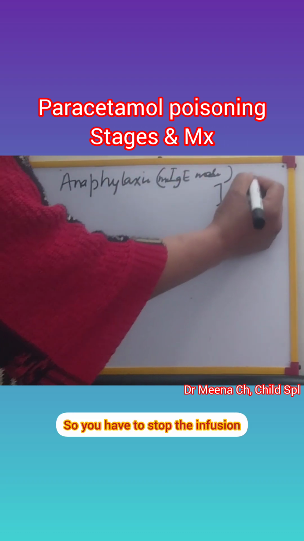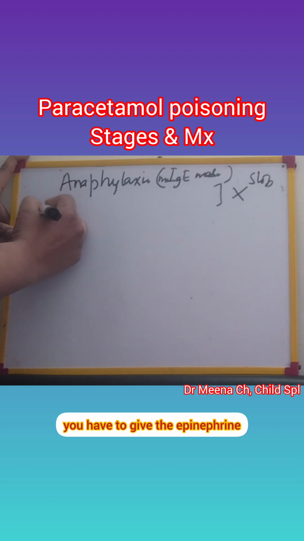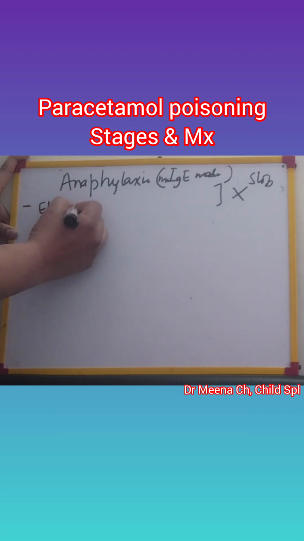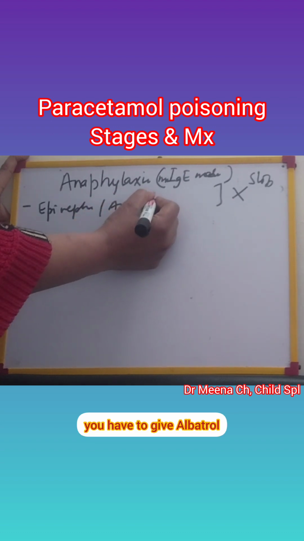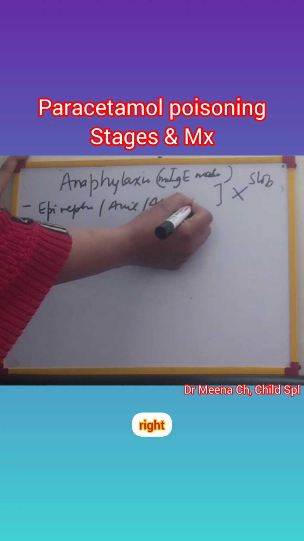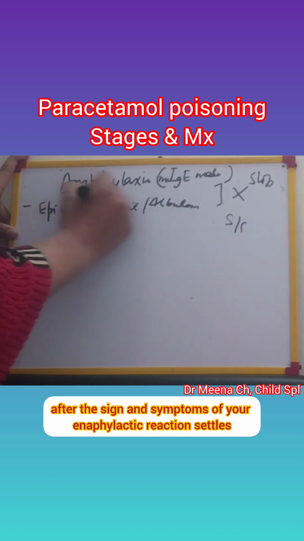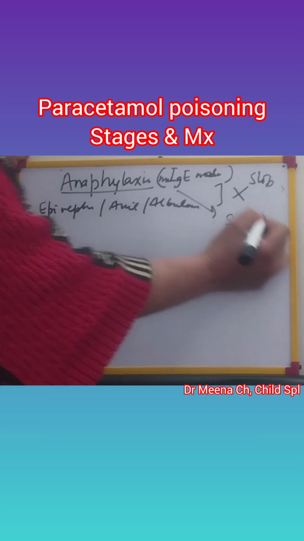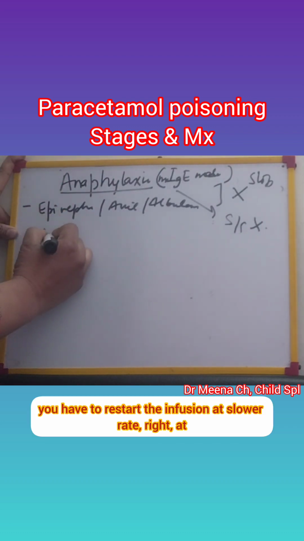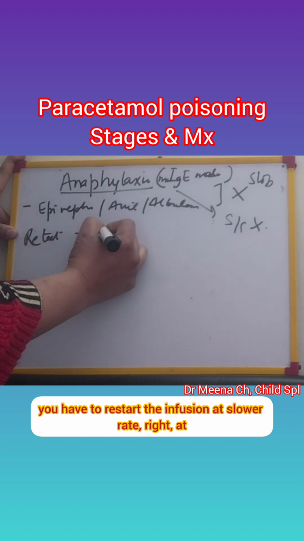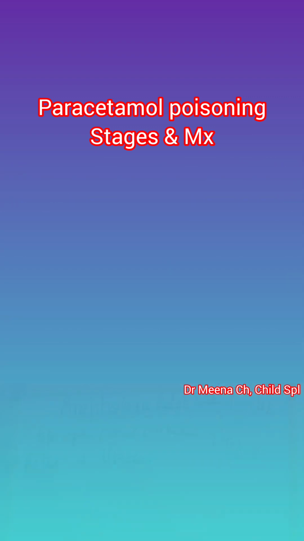So you have to stop the infusion. You have to give epinephrine, you have to give Avil, you have to give albuterol, right? And then thereafter, after the signs and symptoms of your anaphylactic reaction settle, you have to restart the infusion at a slower rate, right? At a slower rate.